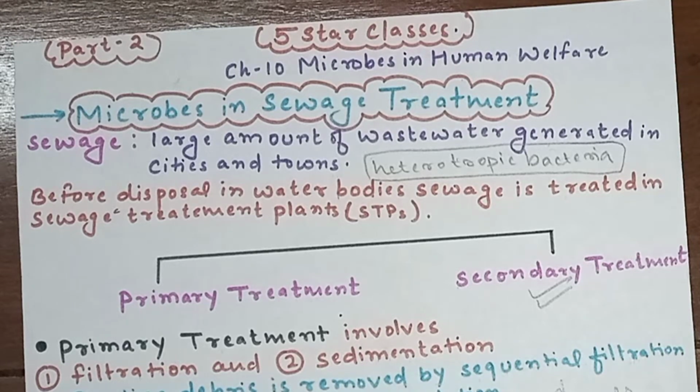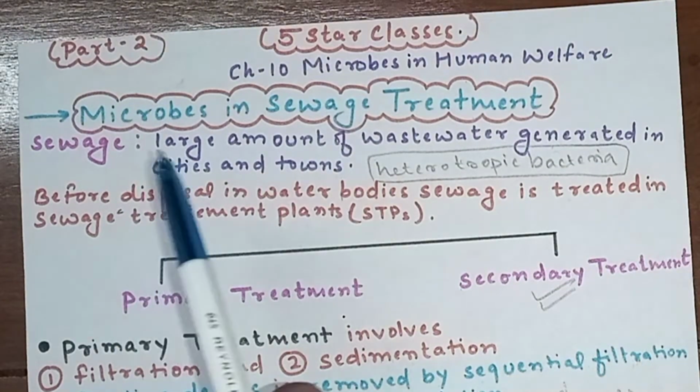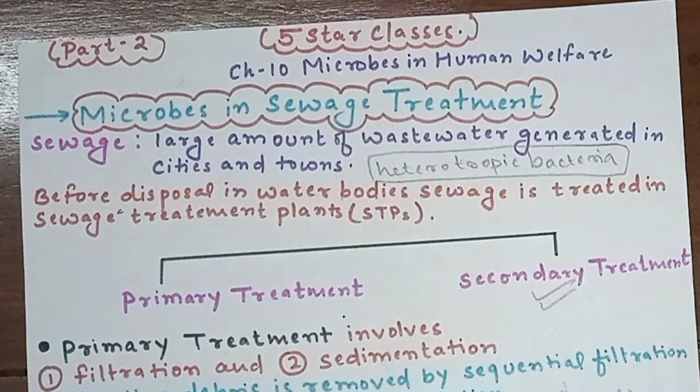Today we are going to start part 2 of our chapter 10, Microbes in Human Welfare. In part 1, we have done household uses of microbes and industrial uses of microbes. In this part, we will study microbes in sewage treatment and microbes in biogas production.